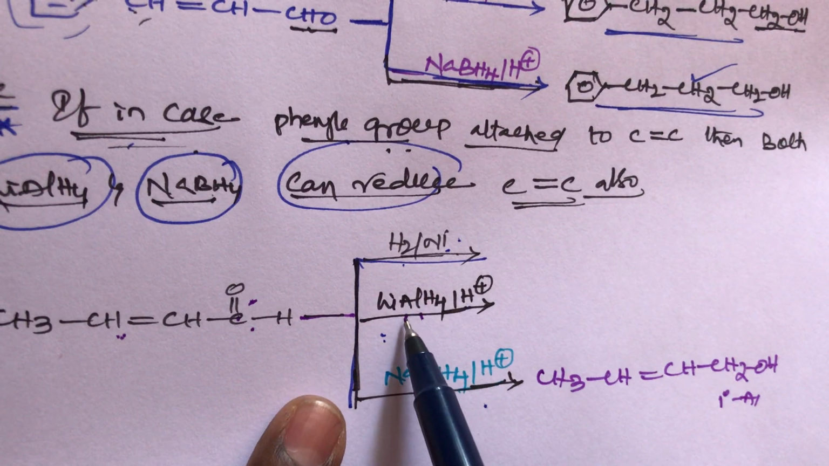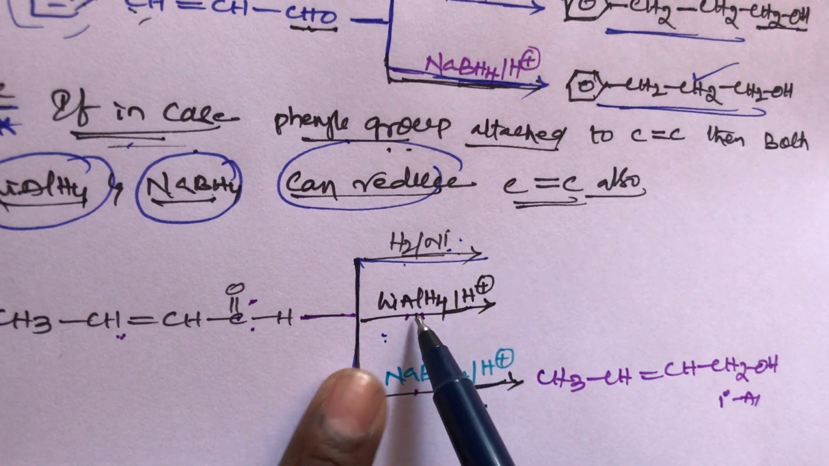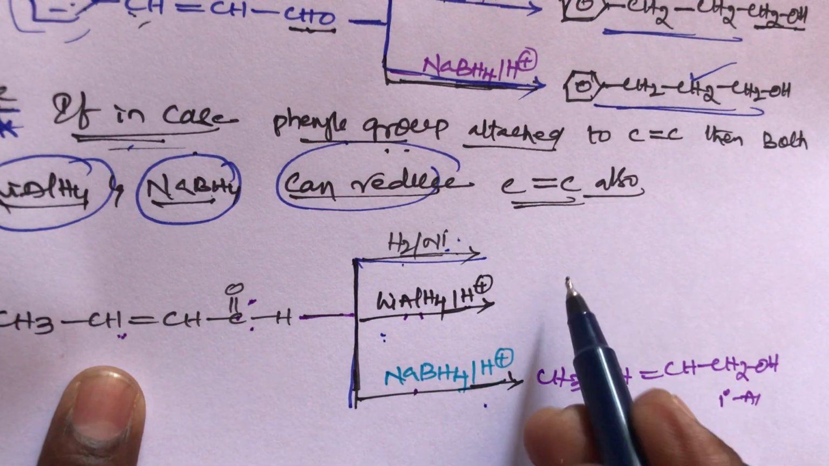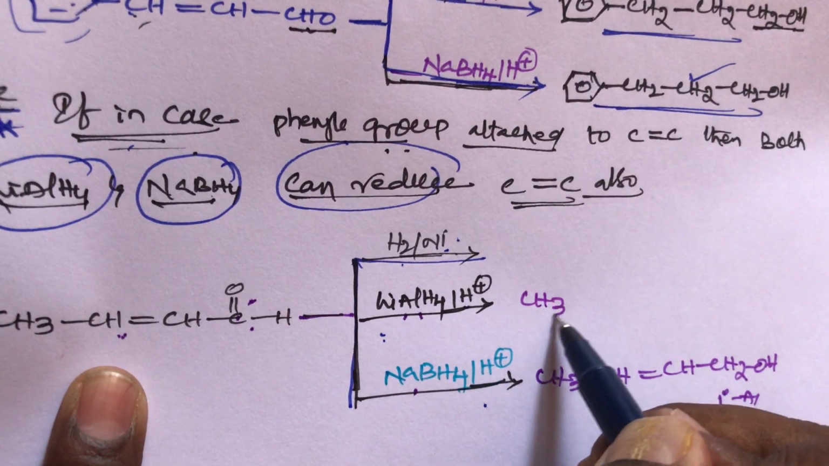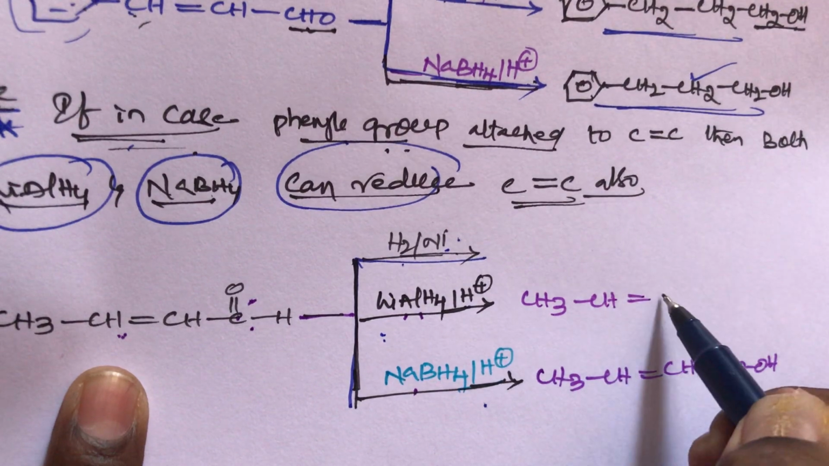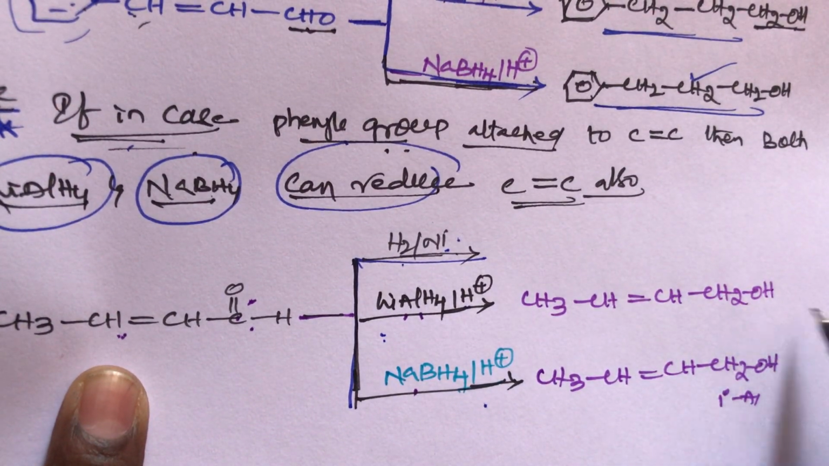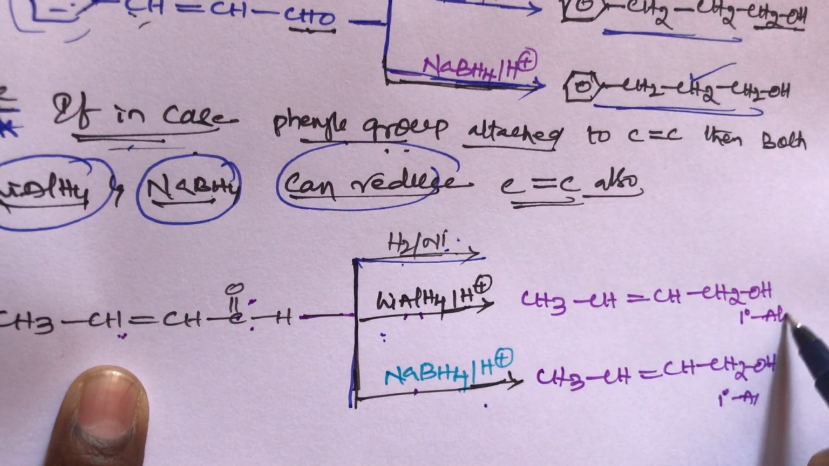Next one, lithium aluminum hydride in the presence of acidic hydrogen. This lithium aluminum hydride can reduce only aldehydes, cannot reduce the double bond. So here what is the product? CH3 CH double bond CH, then CH2OH. It is also giving a primary alcohol.